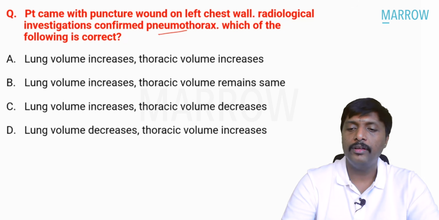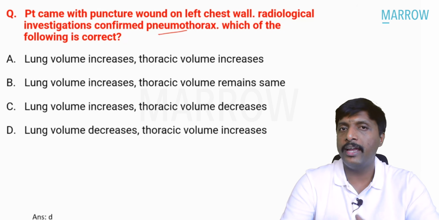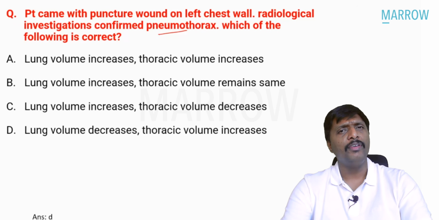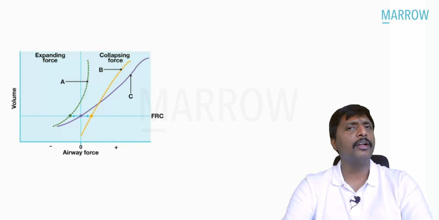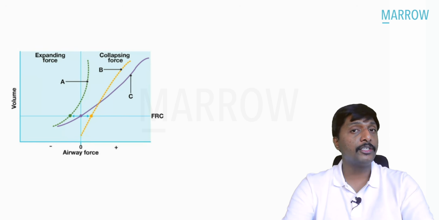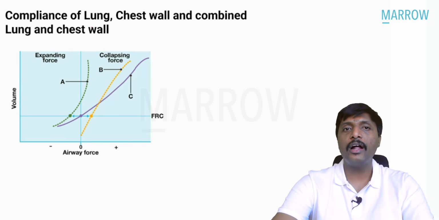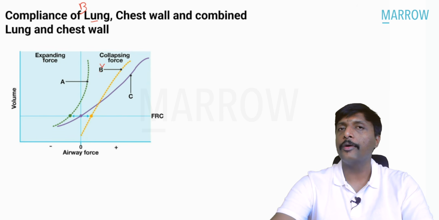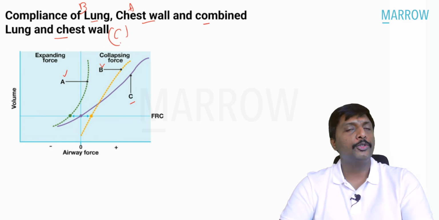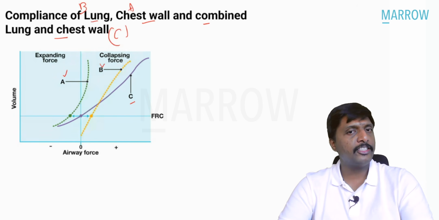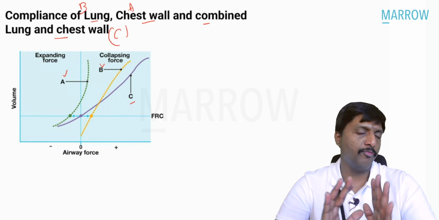Again, a very familiar diagram. Lung volume decrease, thoracic volume increase is the answer. Why? We have discussed so many times on this important diagram, comparing compliance of three important structures. Compliance of lung, which one? B graph. This is compliance of lung. Chest wall, which one? A graph. This is chest wall. Combined lung and chest wall, which one? The C graph. Very important. So B is the compliance of lung, A is the chest wall, and C is the combination of both.